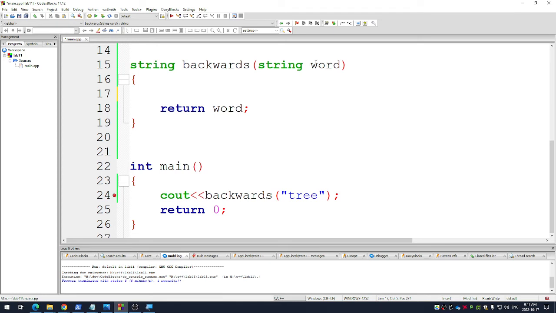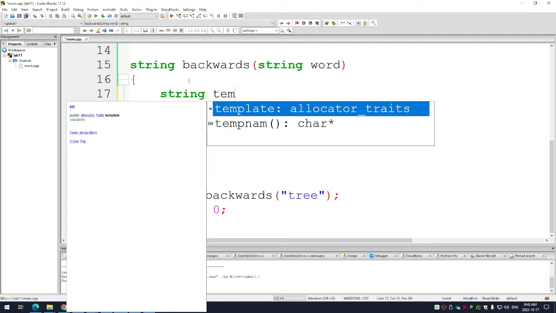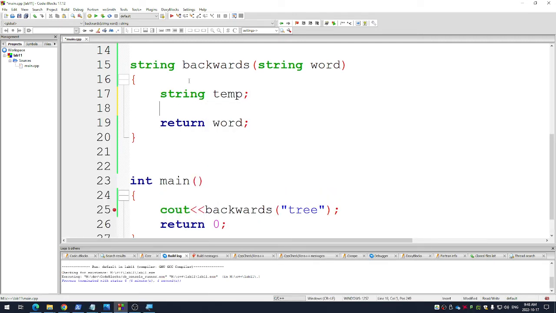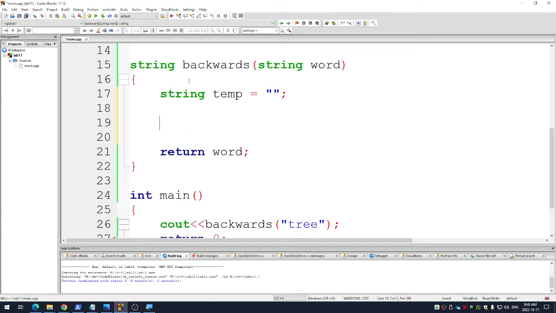How do I make word backwards? There's a lot of ways to take in a string and make it backwards. What I'm going to do first is make a string variable that's going to be temporary, and it's going to try to get that word to go backwards. So here's what I'm going to do. I'm just going to loop through the word backwards.